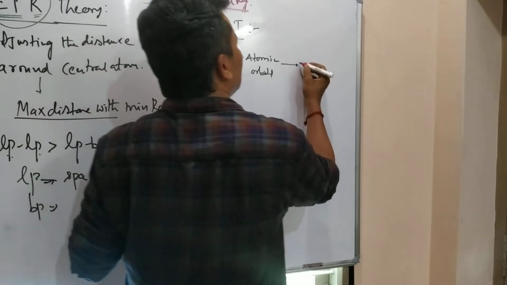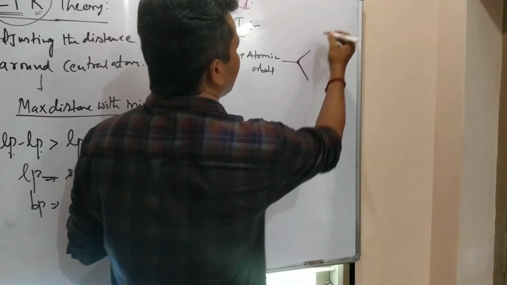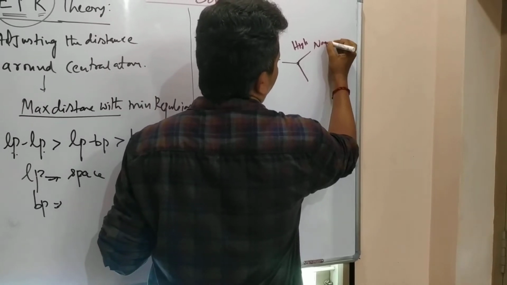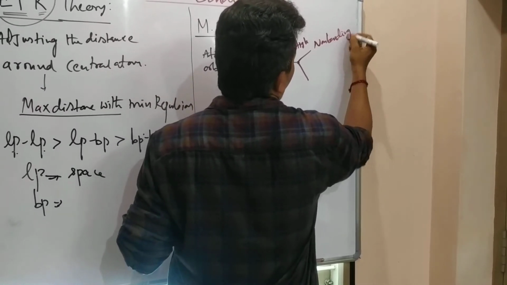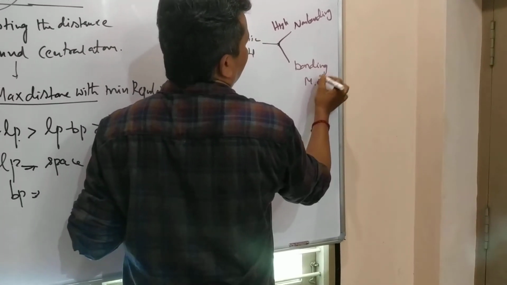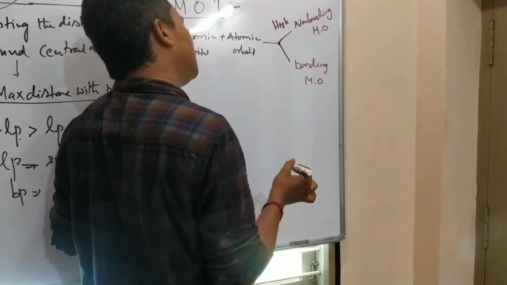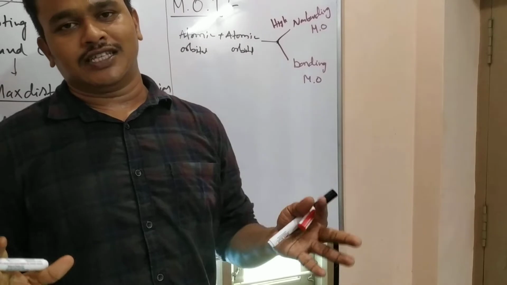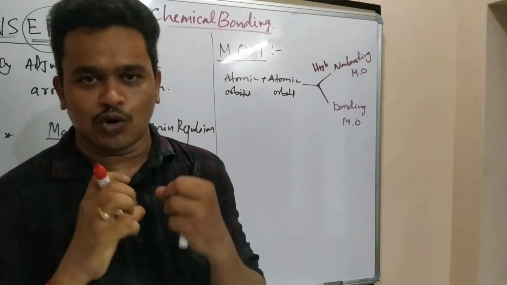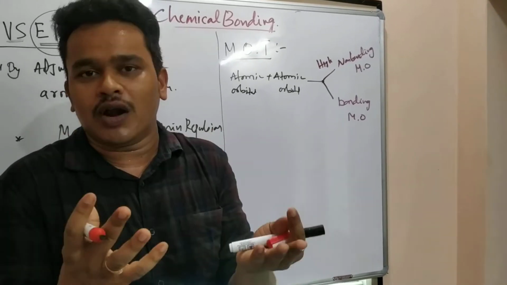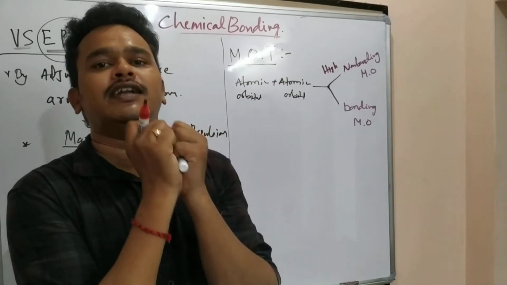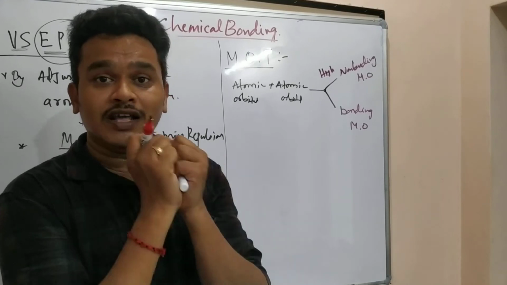We are going to study that in two ways. The higher energy molecular orbitals are called non-bonding molecular orbitals. These are bonding molecular orbitals. Non-bonding is where they are not combining. They come very near, but their potential energy is more, so they are unstable. So exactly speaking, there is no bond. Atoms are coming near and maintaining a distance. Potential energy is more. The bond is unstable.